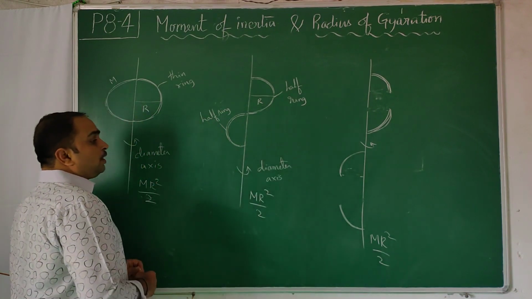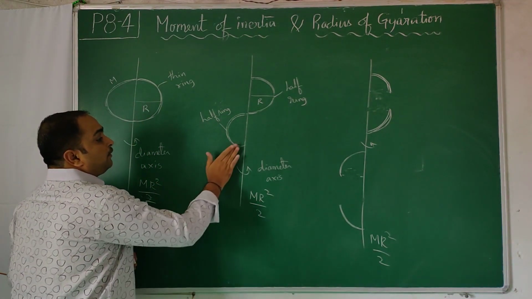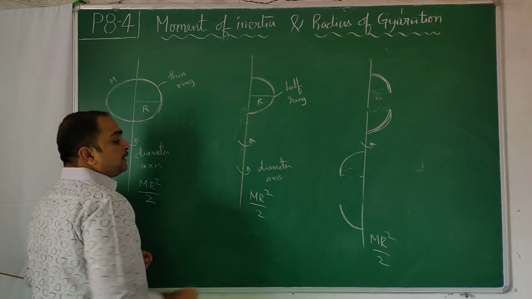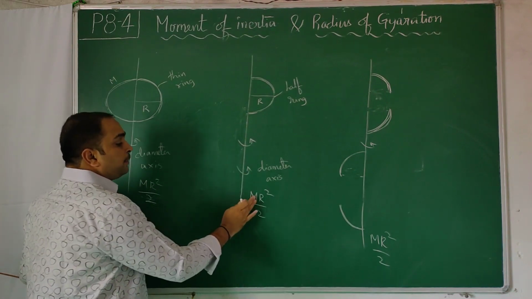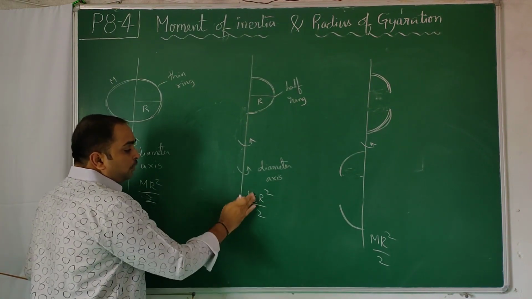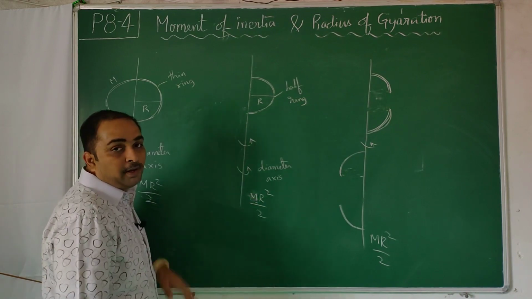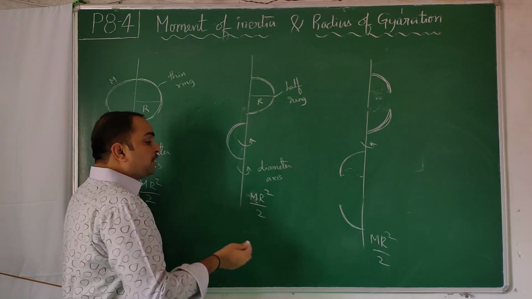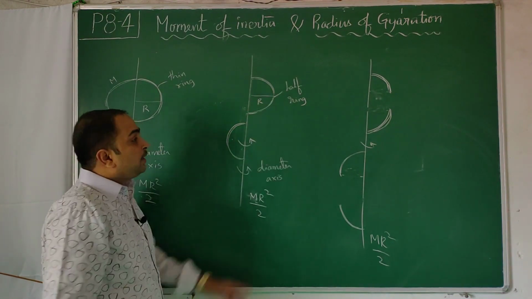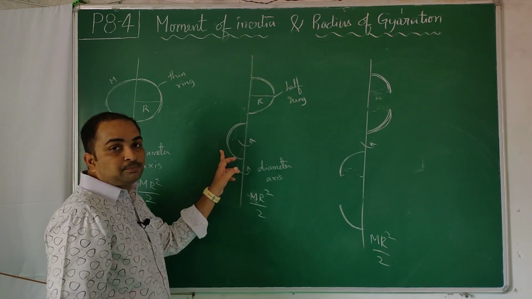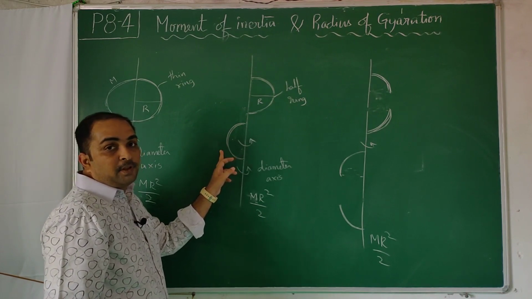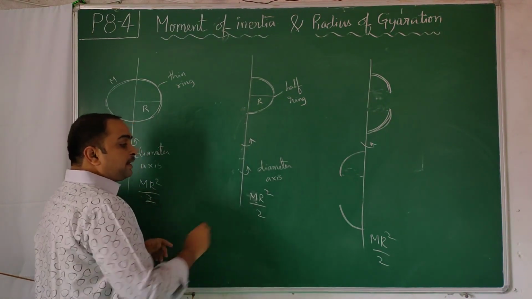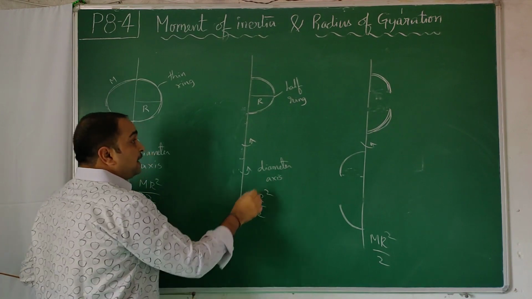Now a very interesting point. If I remove this half ring, students think the formula should be only half. No, it should be mr square by 2, where m is now just the mass of this half ring. If I add one more half ring, then that also comes into the picture. If the total mass is M, each of them takes M by 2. Not able to understand? If I remove this, the formula remains mr square by 2 only, where m is the mass of the half ring.